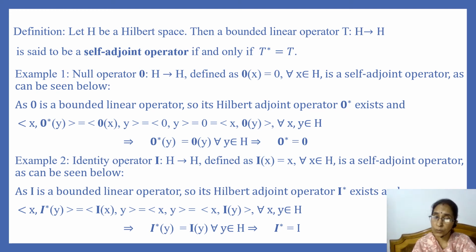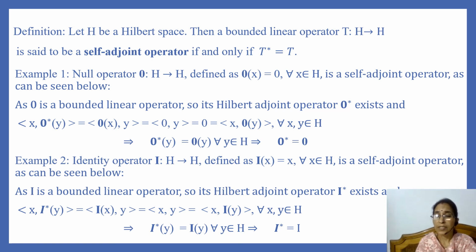And this is equal to inner product of 0 and y, and we know this is equal to 0, and this is equal to inner product of x and 0 of y, because its value is also 0 for every x, y in H. This implies that 0 star of y is equal to 0 of y for every y in H. This implies that 0 star is equal to 0, that is 0 is a self-adjoint operator.